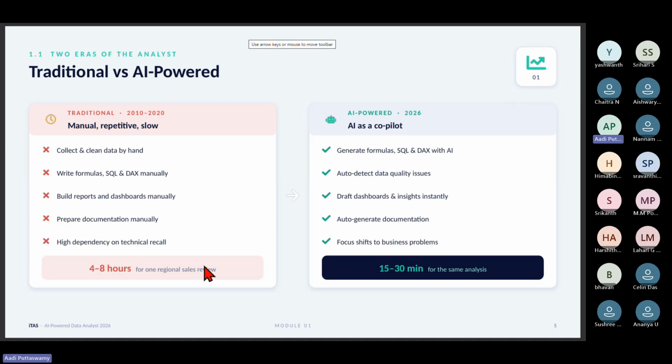That's what it says, evaluation of analytics, how it is going from one stage to another stage. But let me just quickly talk about this traditional versus AI-powered analytics. Previously, what we used to do, collect and clean data by hand. That means on papers, hard copies, or sometimes pen drive, something like that, right? Then write formulas, SQL and DAX manually. SELECT star FROM so-and-so table, then again join. Correct or not? If something was wrong, again scratch your head, then again go, the table name is wrong, again go there, correct it.